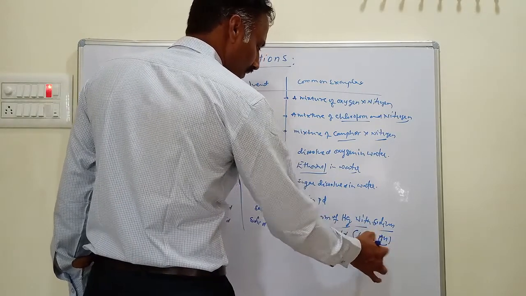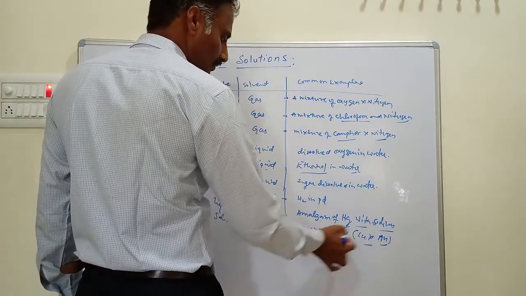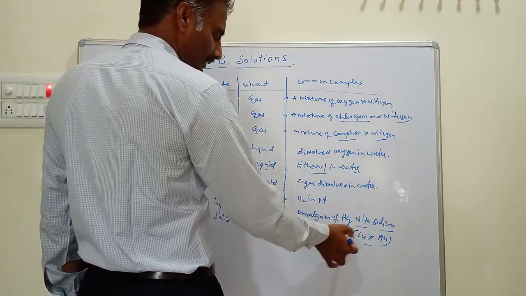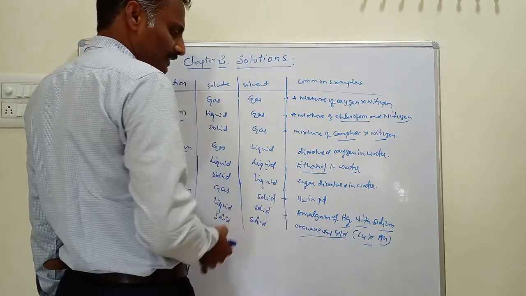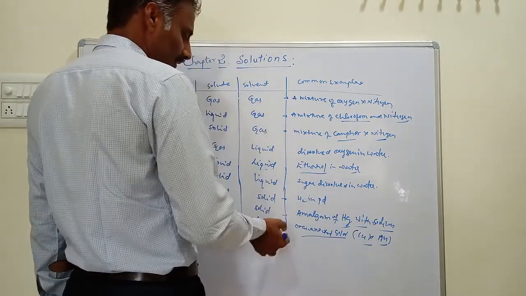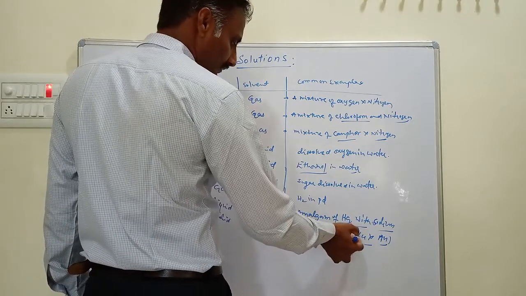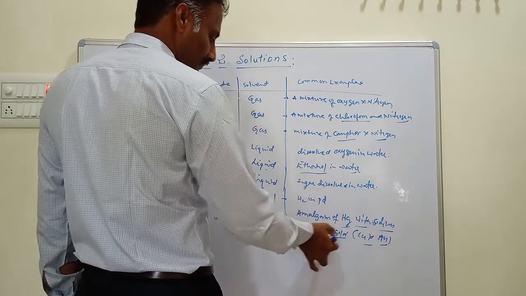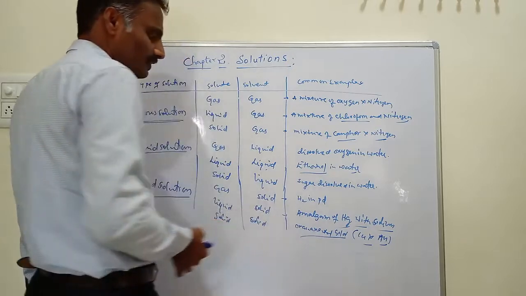A mixture of copper and gold is called ornamental gold. This is the best example of solid in solids. Here copper is solid and gold is also solid. Thus a mixture of copper and gold is an example of solid in solids.